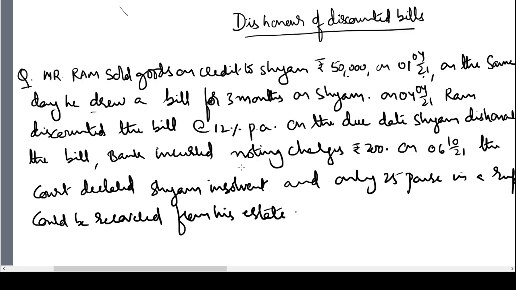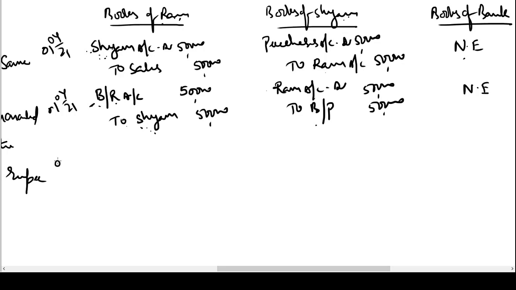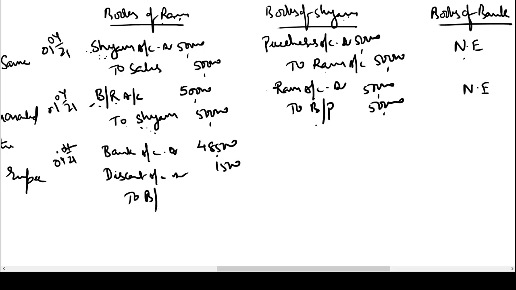On 4th April 21, Ram discounted the bill at 12% per annum with a bank. Now, what will be the entry in the books of Ram on 4th April 21? He will pass the entry: bank account debit. Money will be deposited in my bank, 48,500 will be debited in my account. I am going to suffer a discount of 1,500. To bills receivable. I am handing over the bill to the bank. Hence it will be credited with 50,000.